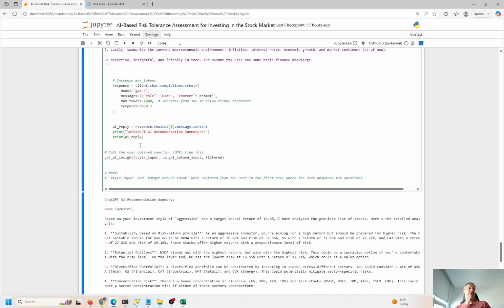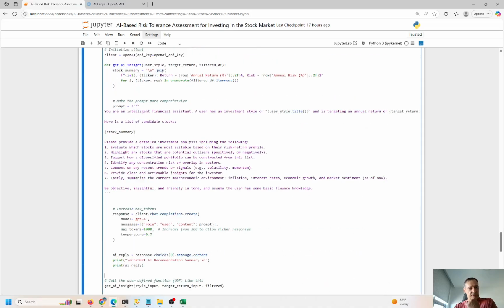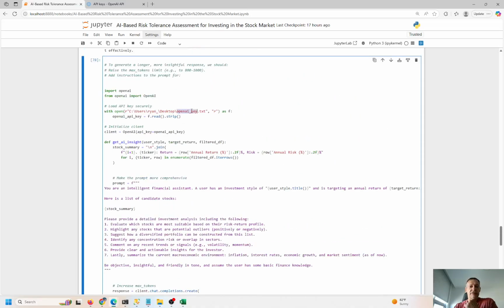I'll share all this code with you guys. I'll give you the code when I drop the video. I'll put the video up a little bit later today, so you have everything you need. You can copy and paste this as is. It's going to run fine. All you have to do is get your own API key, put it in this text file right here, and run it. I think this stuff is really cool, really exciting, and happy to share this stuff with you guys.